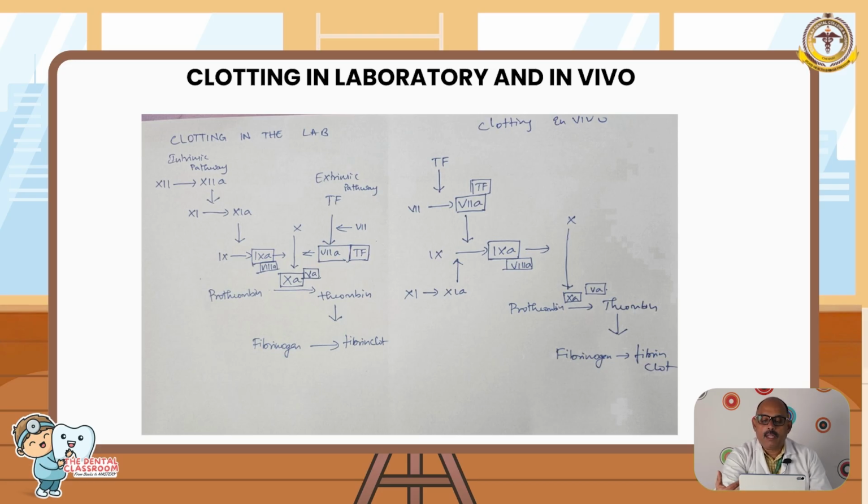Suppose there is a vascular injury. There is an exposure of tissue factor, and again the same steps are followed, forming the end product, which is a fibrin clot. So how does thrombin occur? Prothrombin to thrombin is formed, and the thrombin causes fibrinogen to form fibrin.